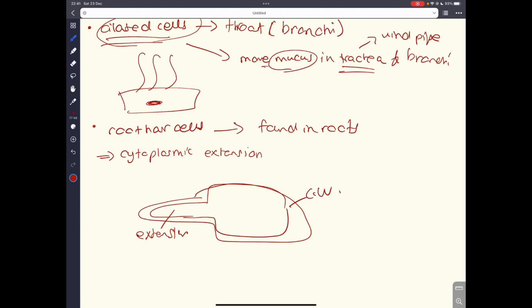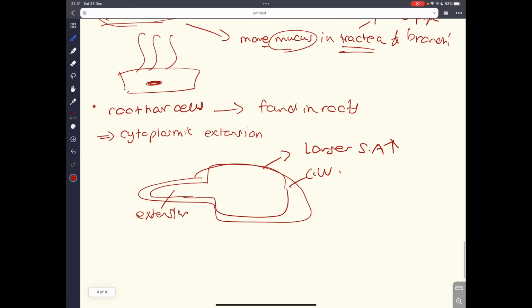And why is it stretched? Well, if a substance is stretched, this means there is a larger surface area. If there's a larger surface area, then it is going to do its function better, which is the absorption of nutrients in the soil. Because the plants constantly need nutrients, and these root hair cells are going to absorb them.